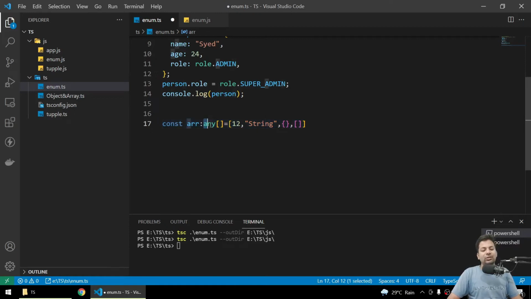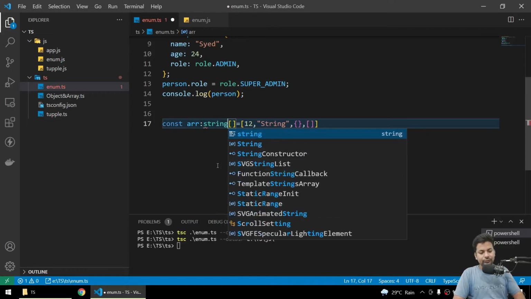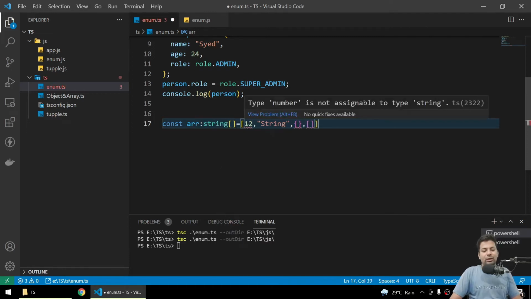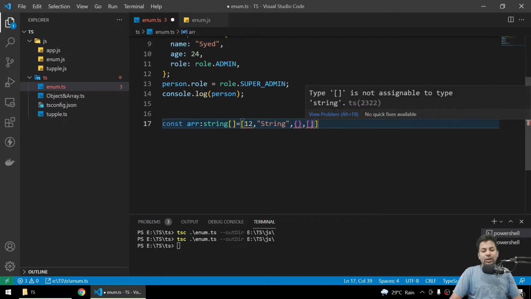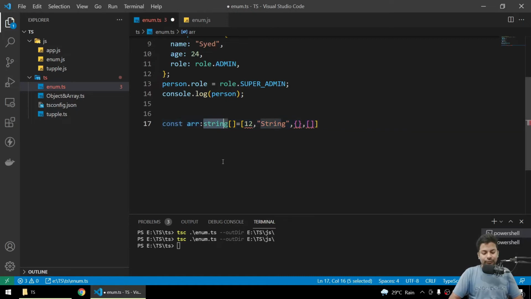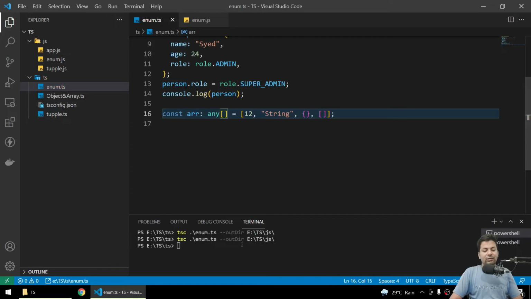But if I just write string here, you get an error. You are storing a number, an object, an array, so these are not accessible. But if you do it directly, it will say any, okay, you have told any, I don't have any problem, I'll just compile it.